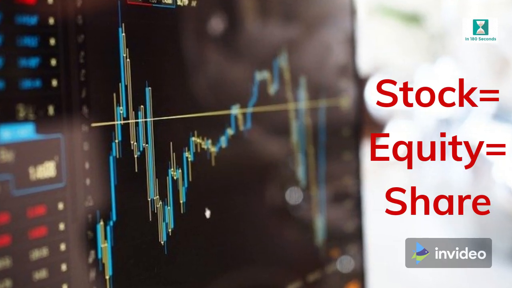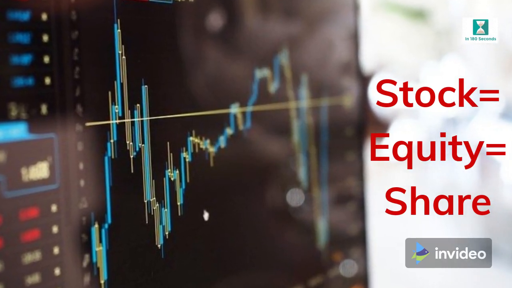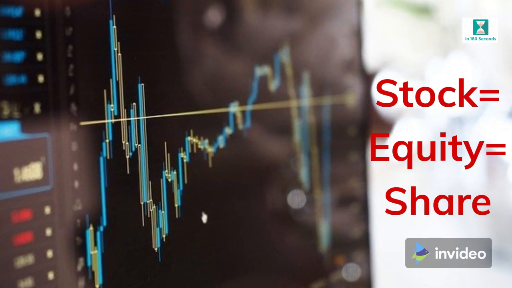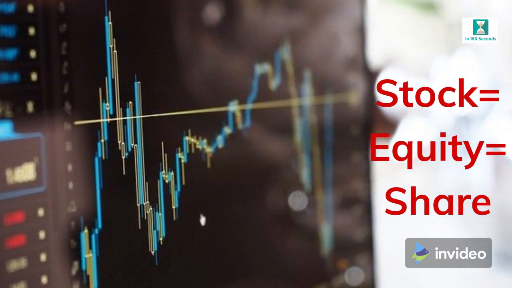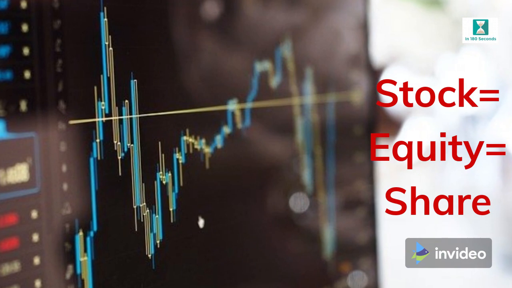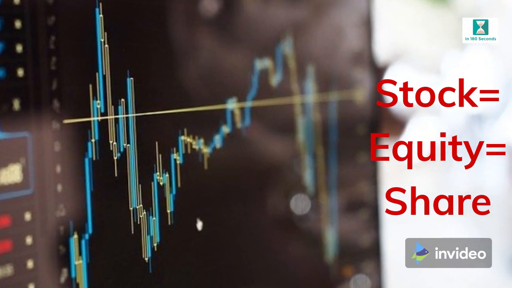Today, let us understand what is meant by a stock. In the world of markets, it is synonymous to use the word stock, share or equity. So let us see how is a stock created, owned and traded.